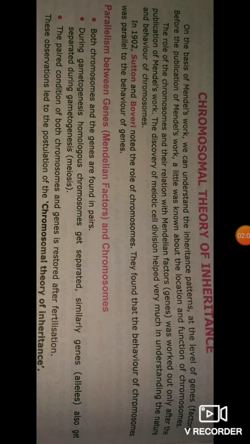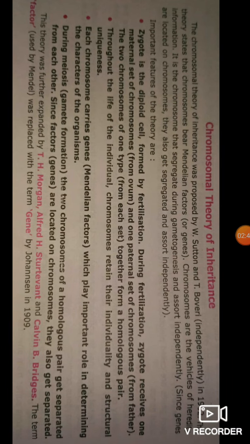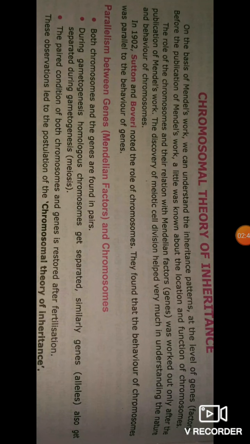In 1902, Sutton and Boveri noted the role of chromosomes. They found that the behavior of chromosomes was parallel to the behavior of genes. That means there is parallelism between Mendelism, genes and chromosomes. Both chromosomes and genes are found in pairs.